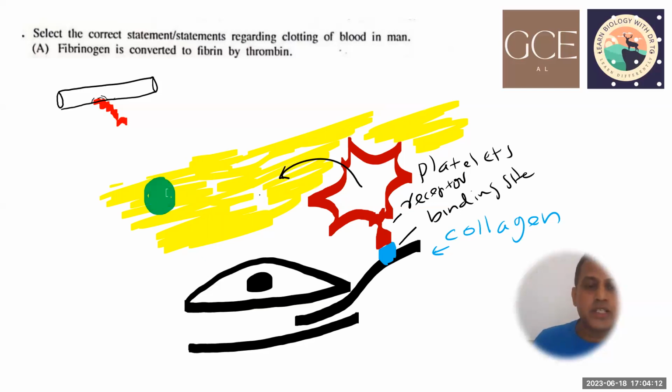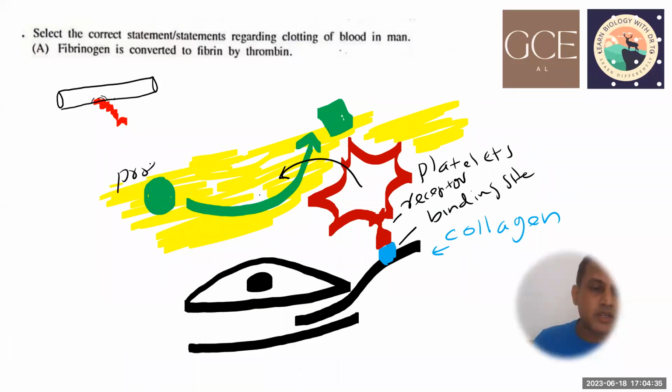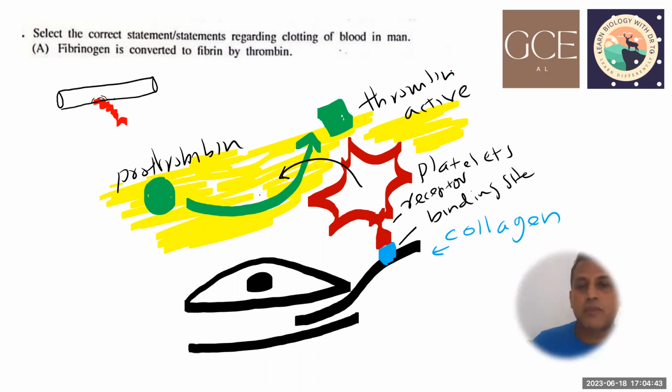Prothrombin is in an inactive form, so it doesn't do anything when it is inactive. The chemicals released by platelets can activate prothrombin into thrombin. This is prothrombin and this is thrombin. Thrombin is an active form.